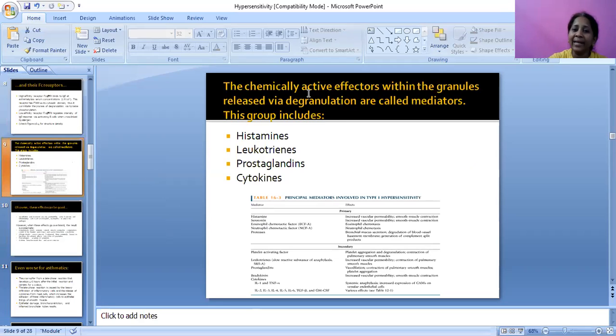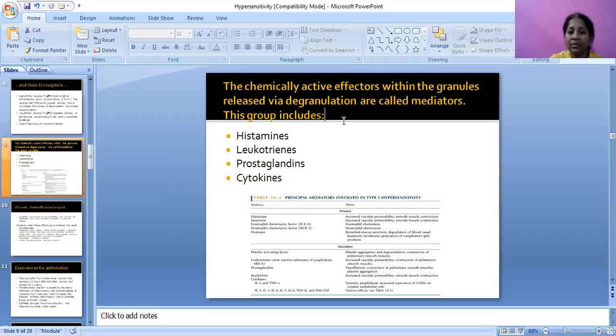The chemically active effectors within the granules released via degranulation are called mediators. Here, what are the mediators? It clearly shows on this screen. This group includes histamines, leukotrienes, prostaglandins, cytokines.